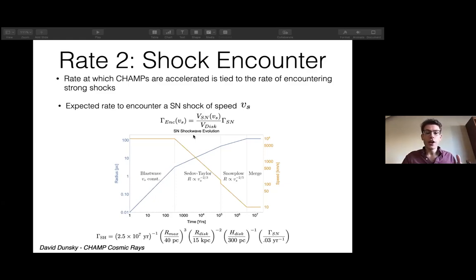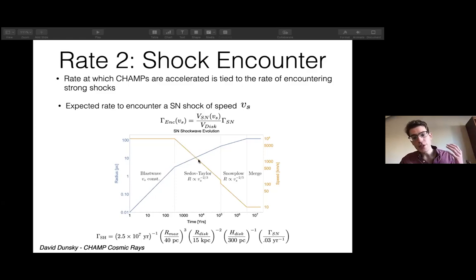Now, the supernova shock starts off life at roughly 10^4 kilometers a second or so in the blast wave phase. When the mass encountered by this shock roughly equals the mass of the ejecta it's carrying, it enters what's called the Sedov-Taylor phase, where it slows down with a radius versus velocity relationship that goes as r goes as v_shock to the -2/3 power, which will be important later. And this is just coming from energy conservation.